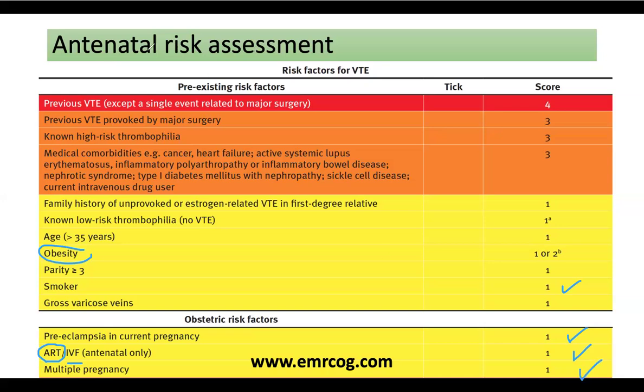So this lady who, for example, conceived by IVF, had a twin pregnancy and developed preeclampsia, so now her risk is 3, right? So when the risk is 3, consider for her the low molecular weight heparin from 28 weeks, right? Yes, well done. Okay, so how about the factors in the postnatal period that help me in the calculation of the risk?